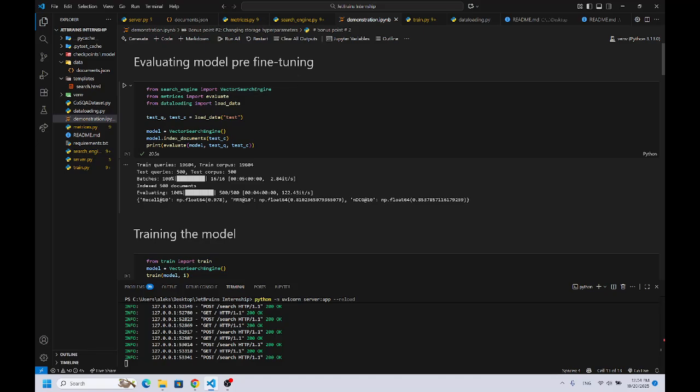So in demonstration, in the Jupyter notebook, I evaluated this model pre fine tuning on only the test part of the CoSQA dataset, and it will show these values for recall, MRR, and NDCG. I also tried on the train part of the CoSQA dataset, and it showed much lower numbers.